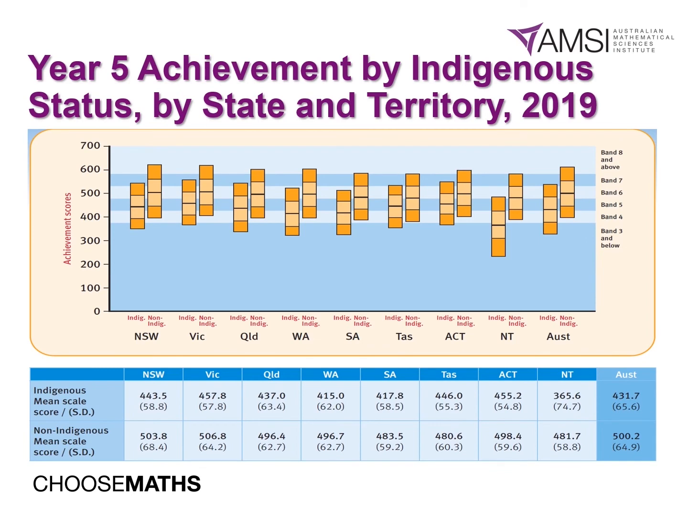This graphical representation now looks at achievement of Indigenous students to non-Indigenous students in Year 5 in 2019. What does this data tell us? Are there any patterns in the data? Just some questions to consider.